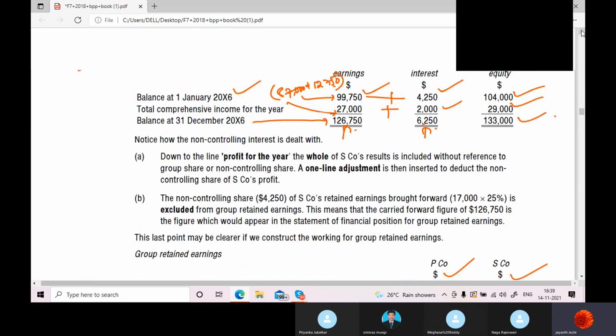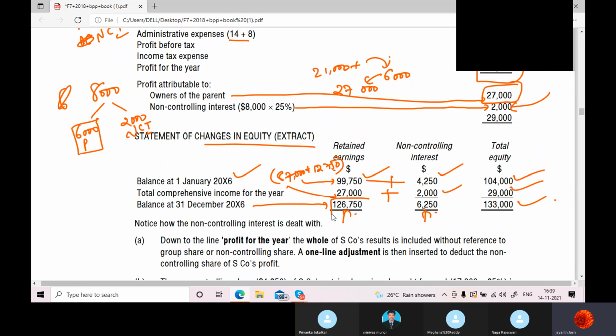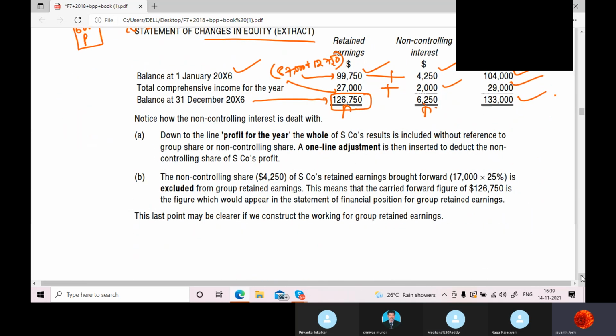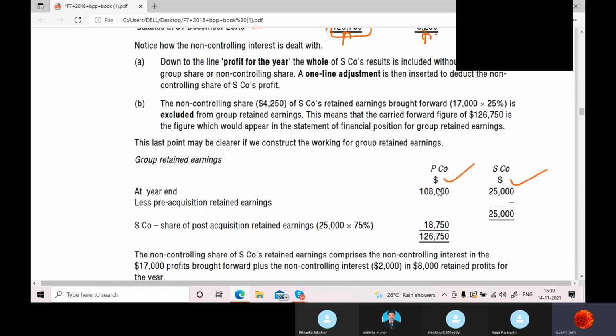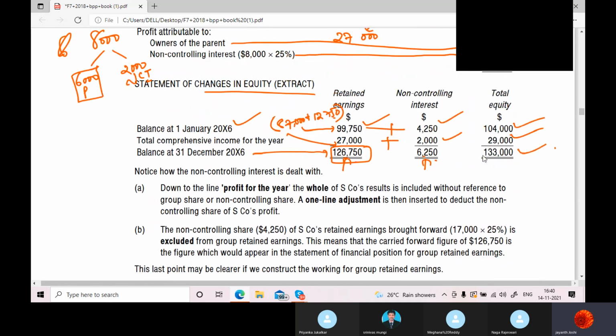So what did we get here? We got 1,26,750. In this way also you can calculate the closing balance of the parent company's retained earnings from the subsidiary company's retained earnings. Out of that, the parent should get how much? 75%. Is the parent not entitled to get 75% from the subsidiary company's profits or retained earnings? They are entitled to get it. So what is the closing balance of retained earnings? 1,26,750, which you calculated here also.